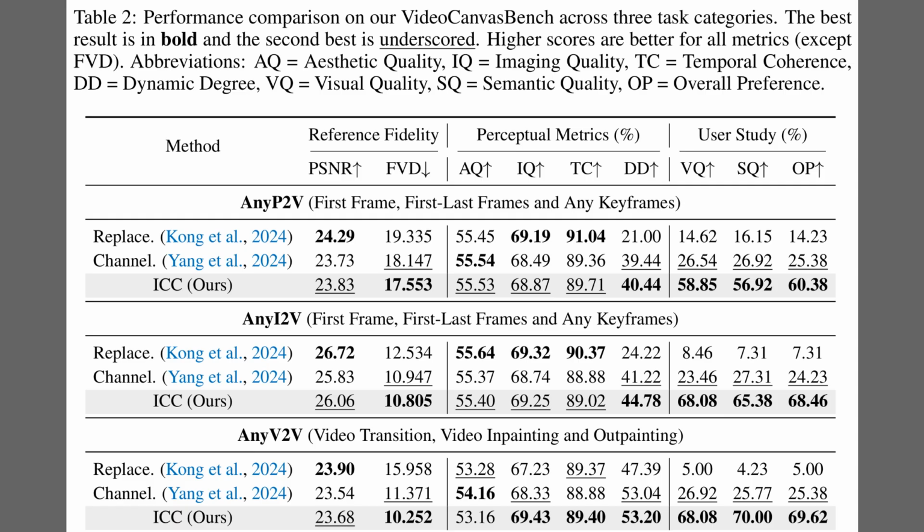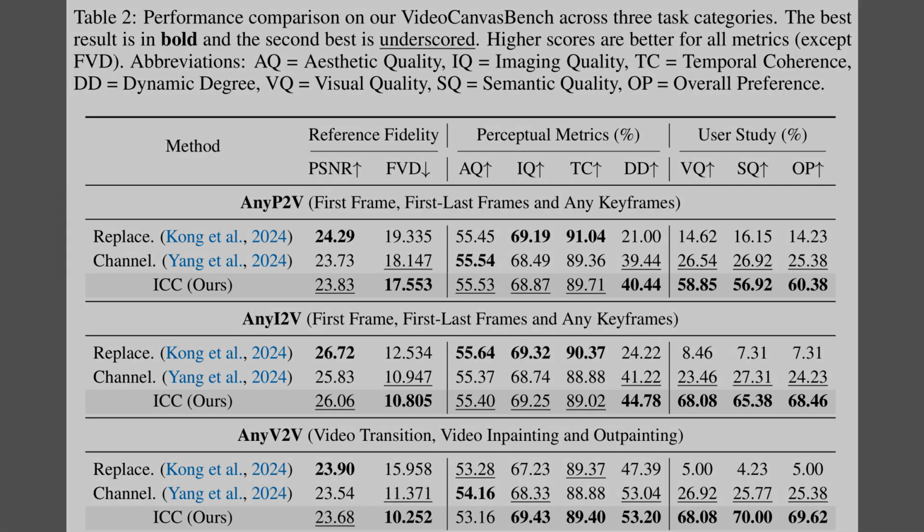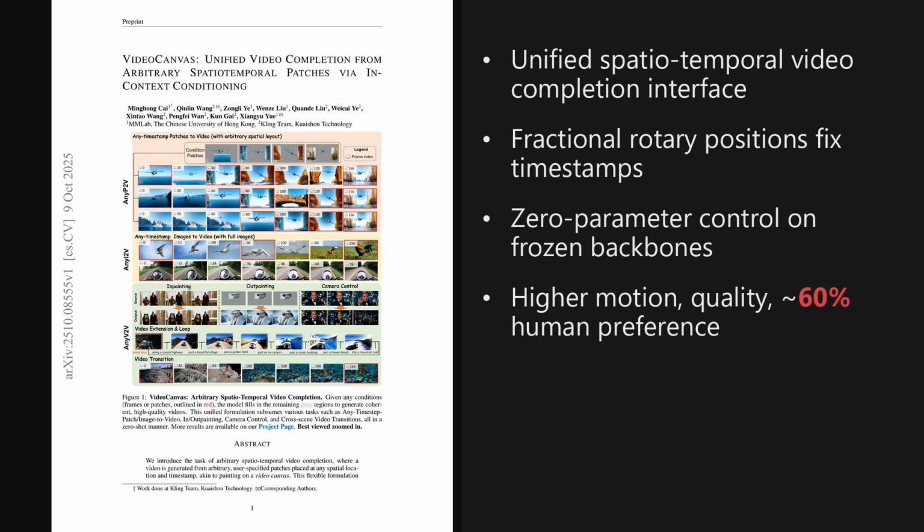So, Table 2 compares conditioning paradigms across all task groups on VideoCanvas bench. It shows that latent replacement scores the highest PSNR, but collapses motion, because dynamic degree is about 21 for any P to V. Channel concatenation adds movement yet trails on fidelity and on human preference. In contrast, in-context conditioning achieves the best balance, with the highest dynamic degree and roughly 60% overall preference, while keeping strong FVD and PSNR.